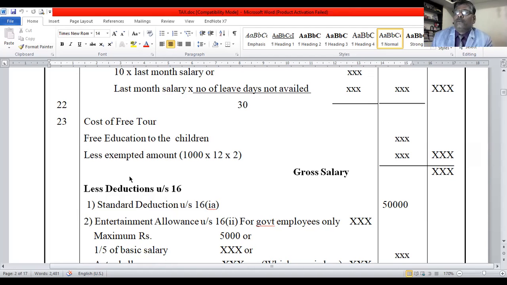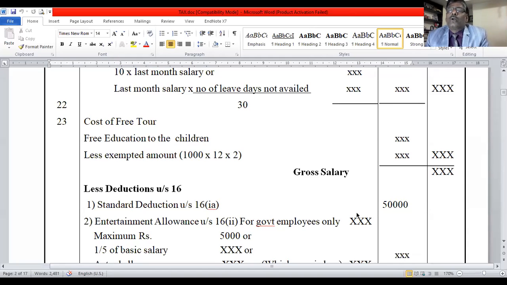Okay. And for this, all these items you take the total. Outer column you take the total. Whatever outer column total comes, that is called gross salary, not gross total income. It is the gross salary.